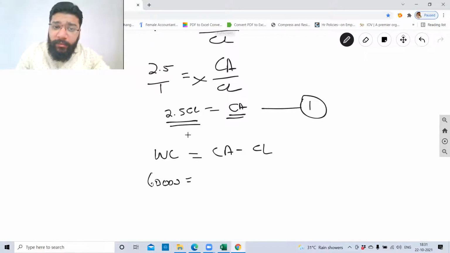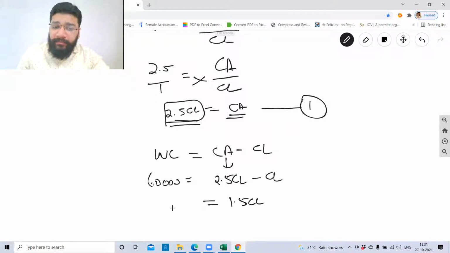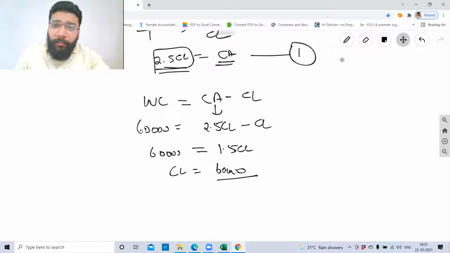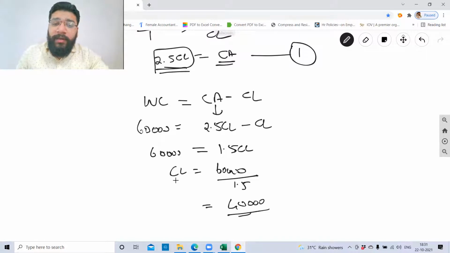Current asset we have found is 2.5 CL. So 2.5 CL minus CL becomes 1.5 CL. So CL is equal to 60,000 divided by 1.5, which is 40,000. So now you got current liability.